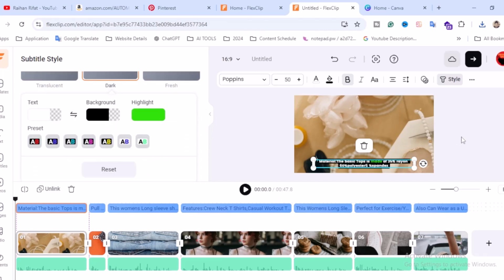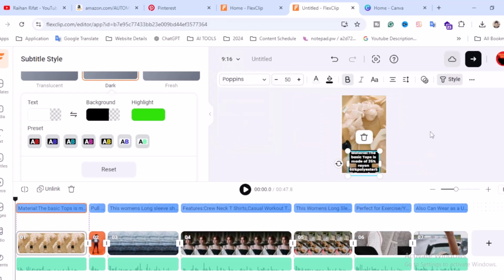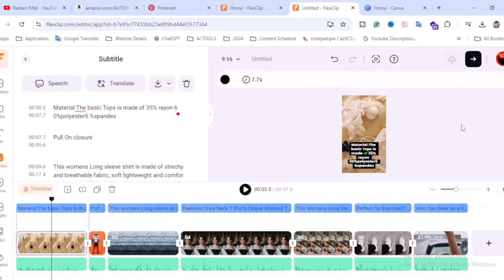Okay guys, and the most important thing, we have to produce a Pinterest video. This is the format of 16:9 ratio, perfect for YouTube, but we have to create 9:16 because it's perfect for shorts videos, reels videos, or Pinterest, whatever you want. It's time to download. Also you can change the content, and change the images and videos. I have 2 videos already made, so check them out on my YouTube channel.